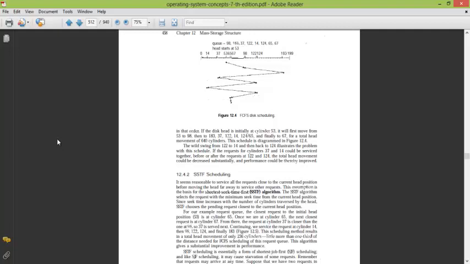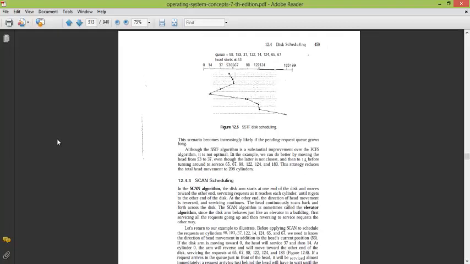The first one is SSTF, shortest seek time first algorithm. Now in this, the head will move to that address which is closest to it in the sequence. So let's say this is the sequence given, 98, 183, the same sequence again, and the head is at 53. So it will move to the address which is closest to it. Now in the given sequence 65 is closest to it, so it will move to 65.